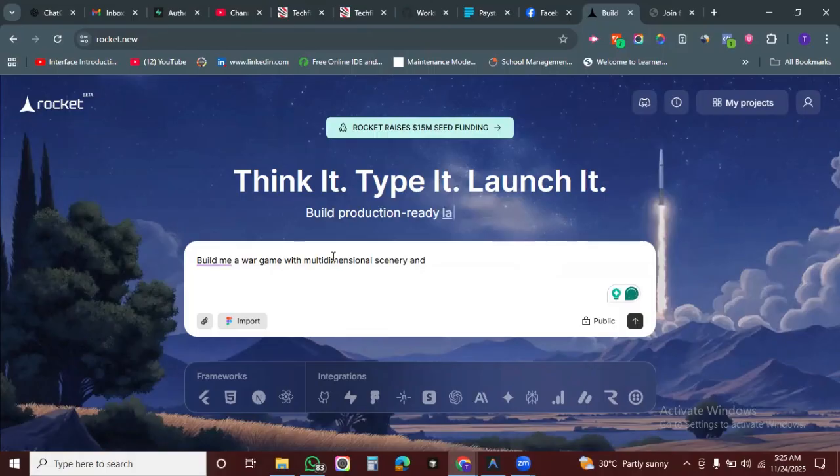Great, multi, realistic experience. I'm not a game person, so I'm just trying to put words together that the AI will use and create a plan for me. All right, so build me a war game with multi-dimensional scenery and create a multi-realistic experience.